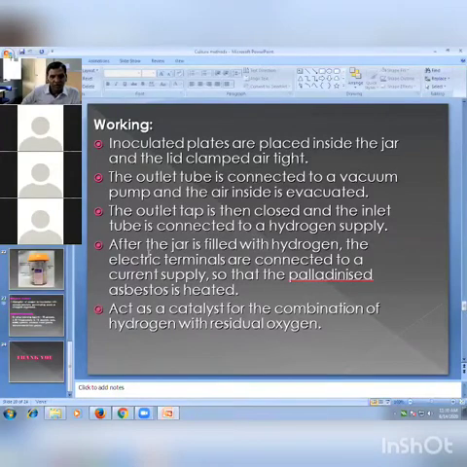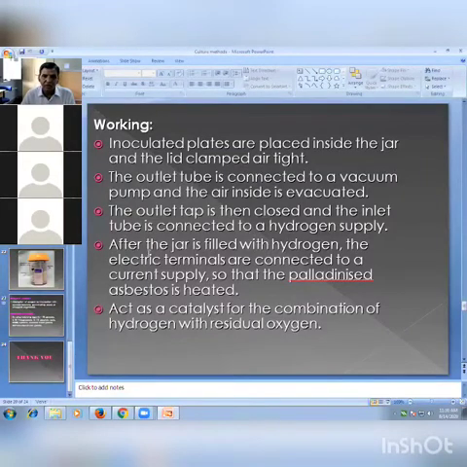So inoculate the plate and keep it with the other plates. After that, if growth occurs, it means the jar is not working properly because some oxygen is there. Absence of growth means it is working properly, with no growth of the aerobic organism. That one is the biological control.